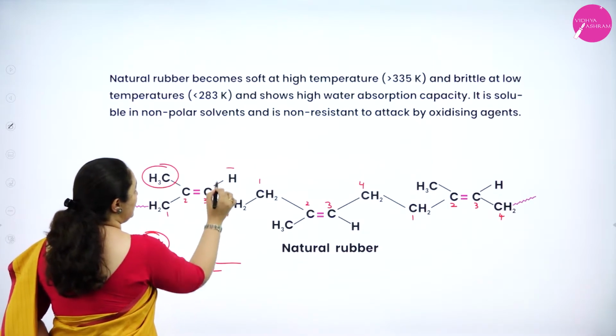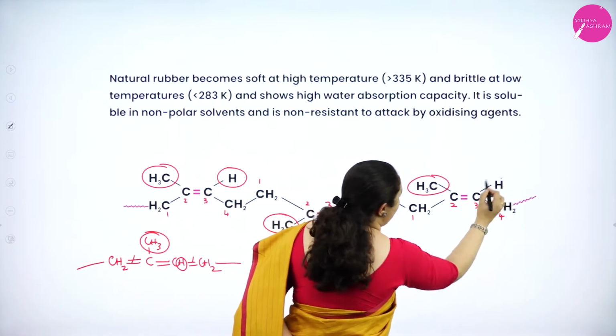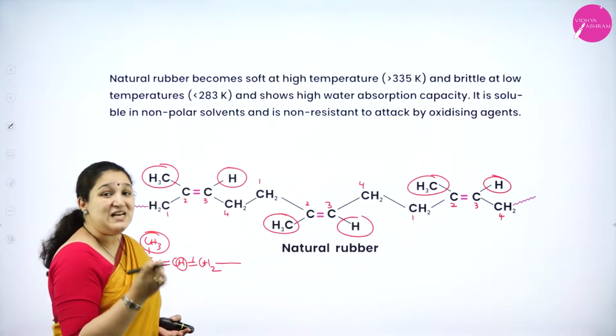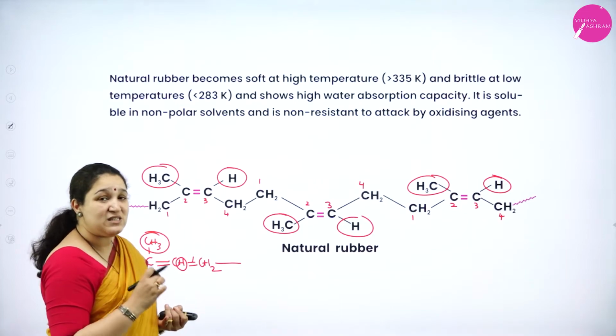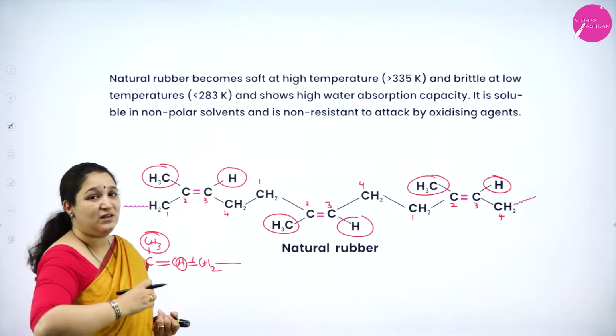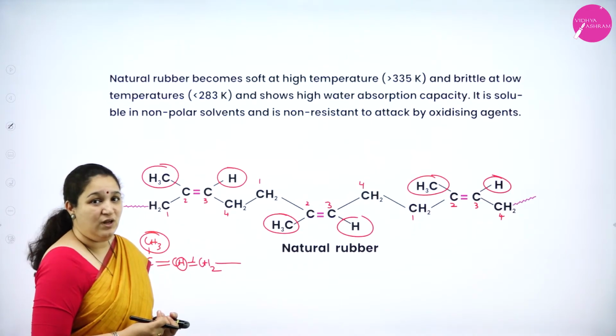You can see CH3 and H. Here you can see CH3 and H. Here CH3 and H, so they are on the same side. That is why we call them the cis isomer. So that is why cis-1,4-polyisoprene is the polymer of natural rubber.